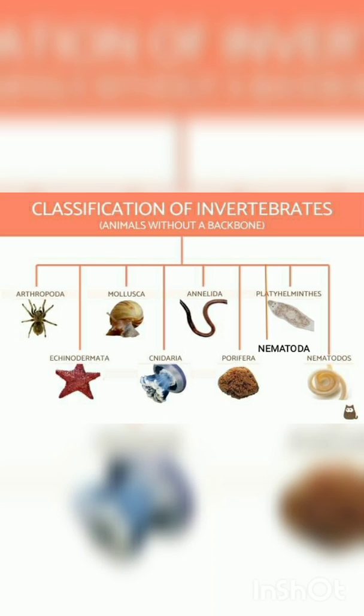Today we discussed that the kingdom Animalia is broadly divided into two groups: vertebrates and invertebrates. Vertebrates are animals with a backbone, and invertebrates are animals without a backbone. Then, under invertebrates, we discussed four phylums: phylum Porifera, phylum Coelenterata, phylum Platyhelminthes, and phylum Nematoda. I hope you all understood what was explained. We will do the remaining phylums in the next class.